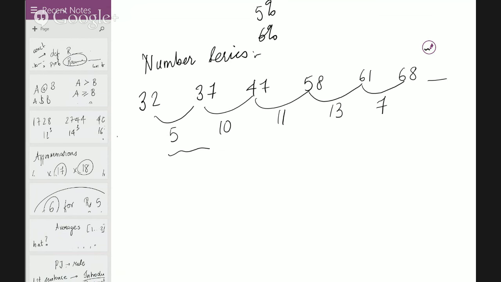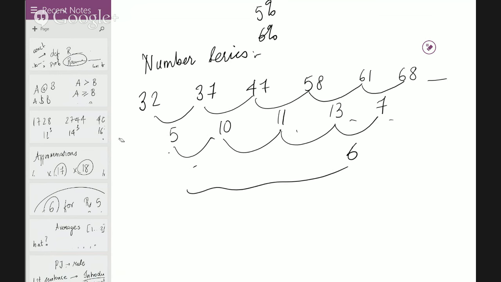Now I have no idea what these numbers are, because they're not going in a trend. Normally in an ordinary number series, you always get a trend here. Keep that in mind. If you don't get a trend, find one more difference, and you get a trend there at least. So you have 5, 1, 2, and 6. Again, I don't have a trend, so it doesn't make sense finding these differences either. So what we'll do is understand this difference with this number.